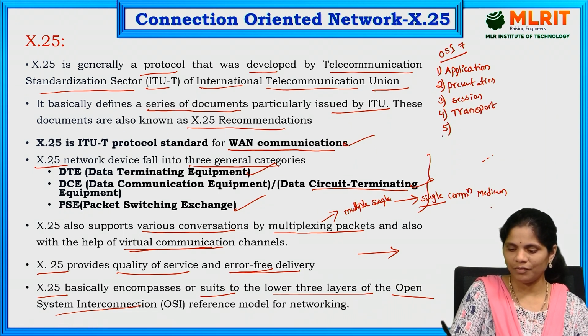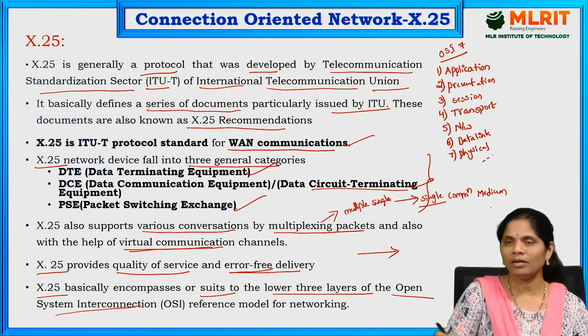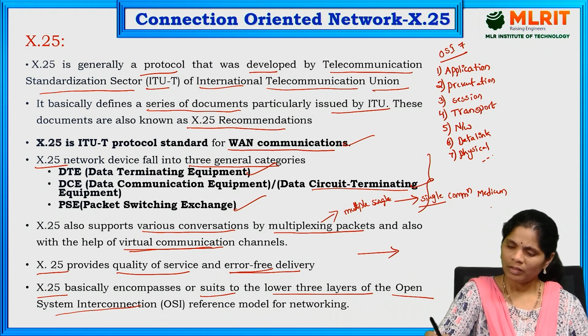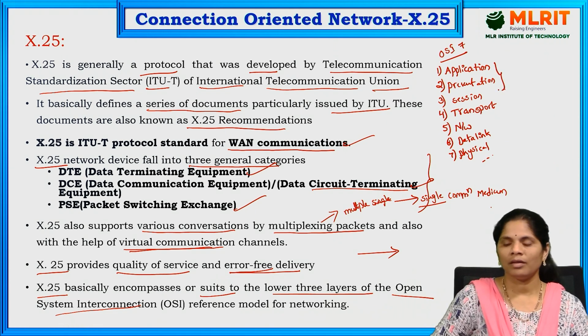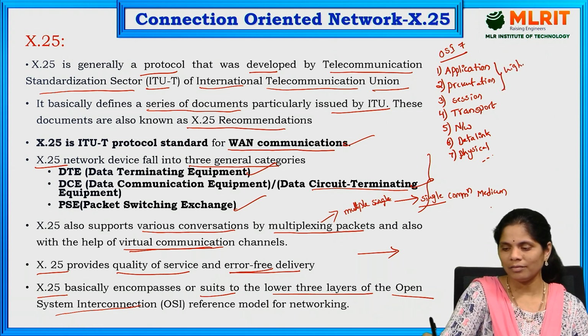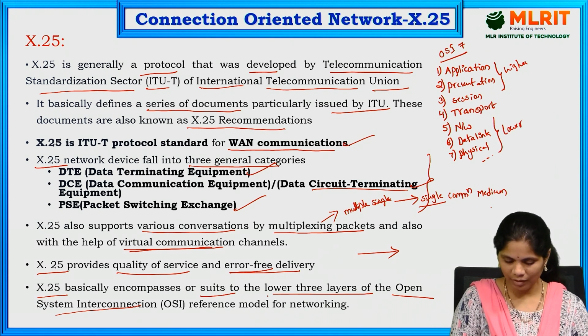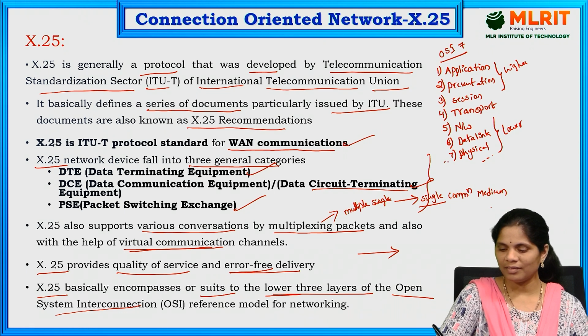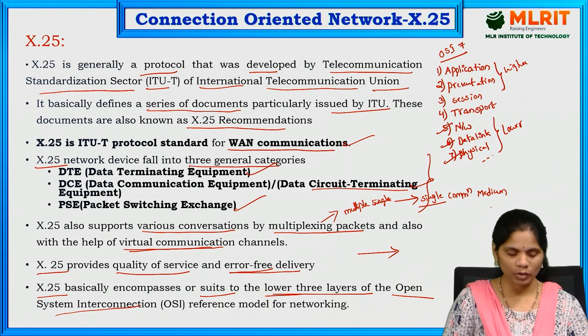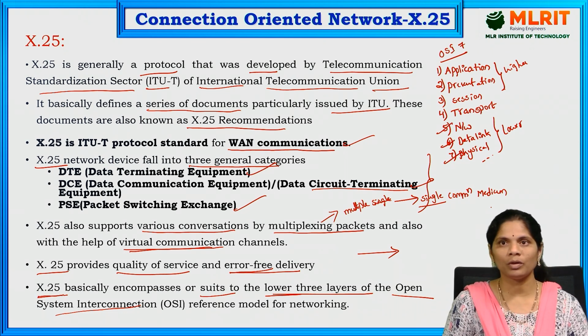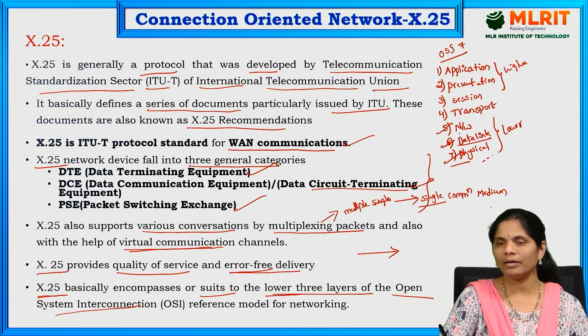The fifth is the network layer, the sixth is the data link layer, and the final one is the physical layer. These are the 7 layers in the OSI reference model. The higher layers and the lower layers: the lower 3 layers, physical layer, data link layer and network layer, are what X.25 supports.